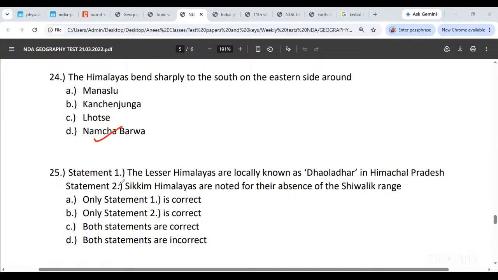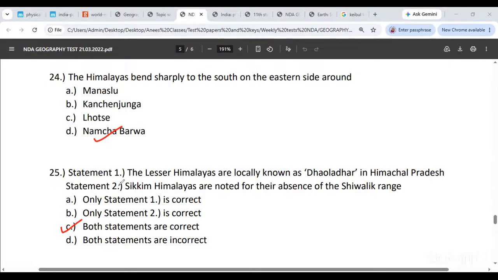Okay. And question 25. The lesser Himalayas are locally known as the Dhauladhar in Himachal Pradesh, and Sikkim Himalayas are noted for their absence of the Shivalik range. Both are correct. Absolutely. Both statements are correct.